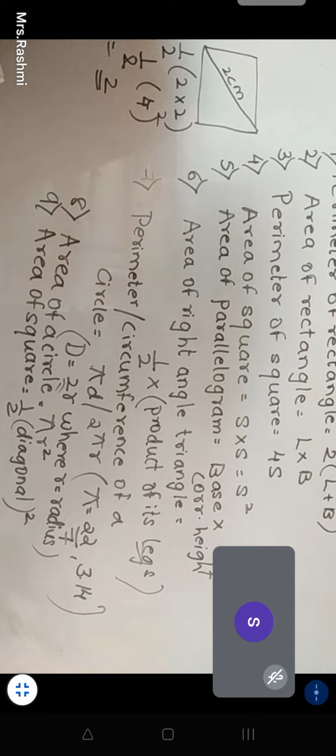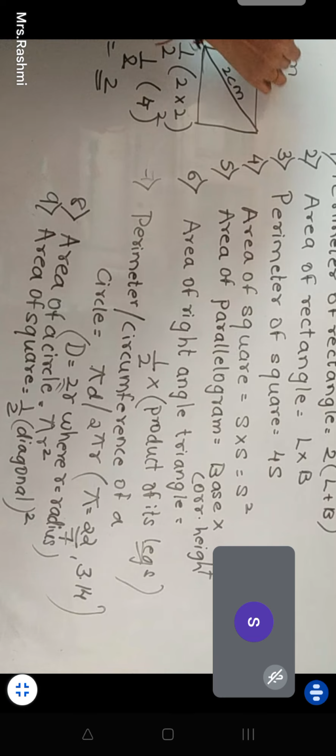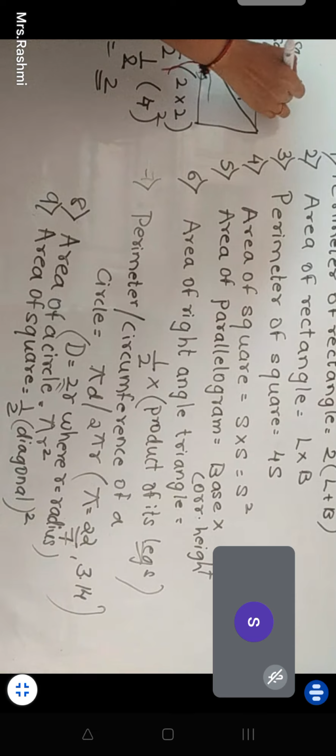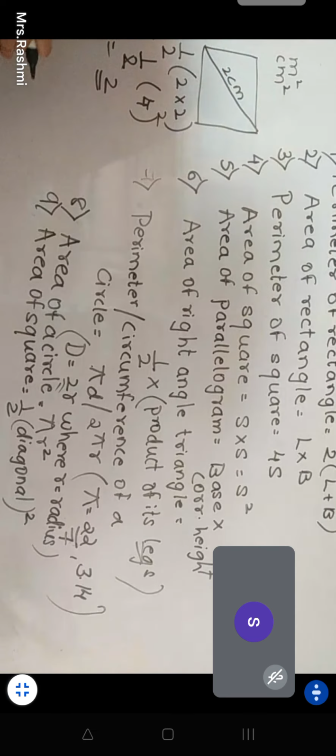Remember one thing: when you write the answer for perimeter, you will write meter or centimeter, whatever is given. But when you are writing area, you are supposed to write square meter, square centimeter, or meter square, centimeter square. These are all acceptable. Teacher, but when there is a diagonal in a square, it forms a triangle.